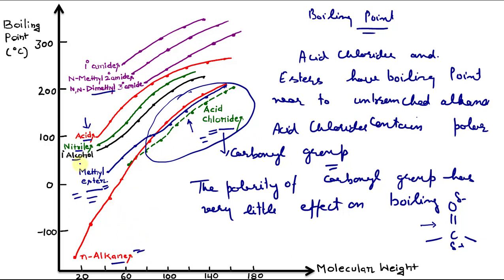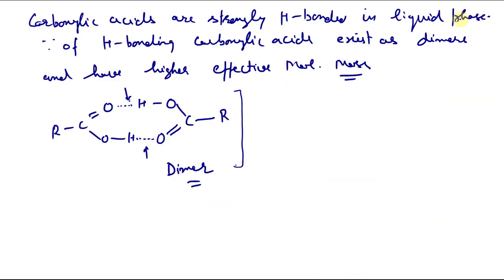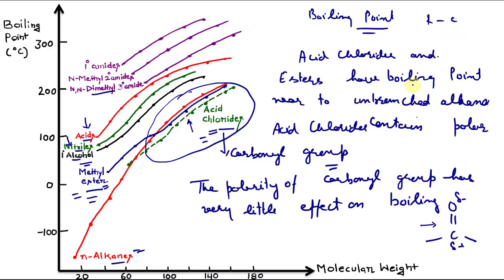They have even higher boiling point than alcohols, because the extent of hydrogen bonding is more in acids compared to alcohols. Now here you can see nitriles. Nitriles are RC triple bond N. They also have higher boiling points than esters and alkanes, almost similar to alcohols and acid chlorides.